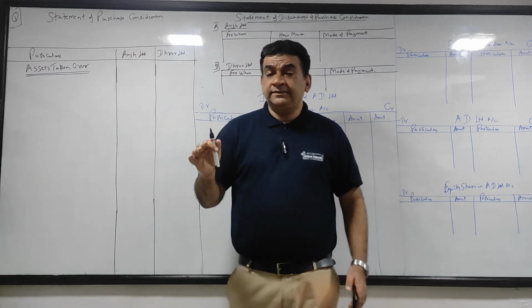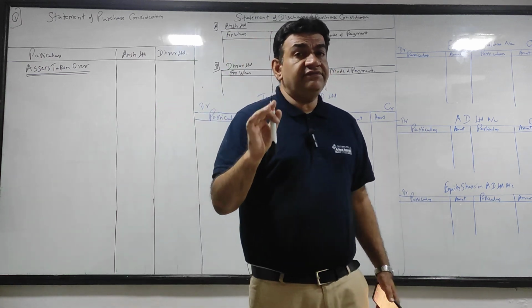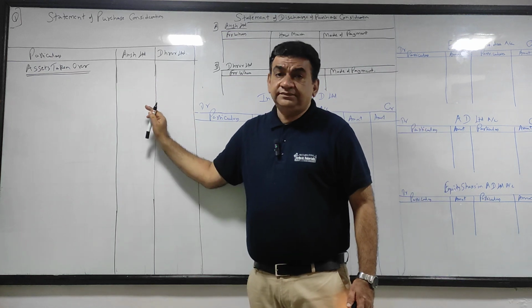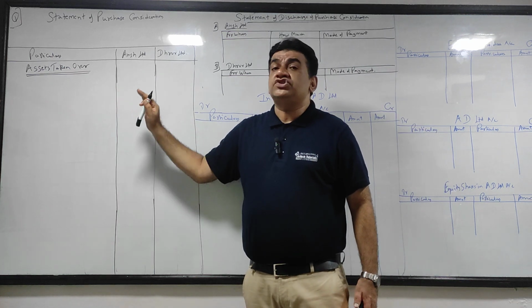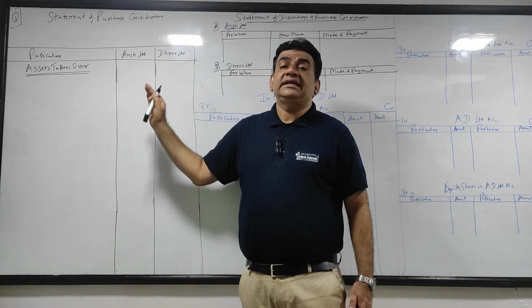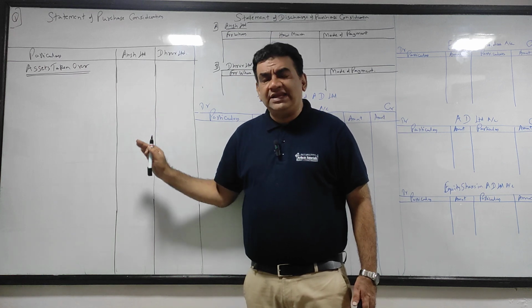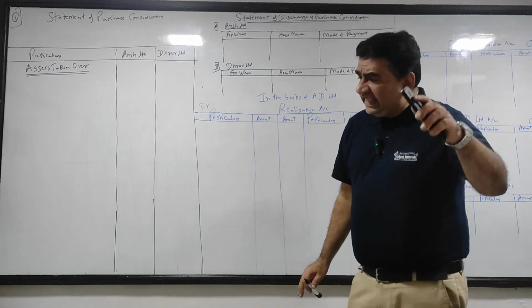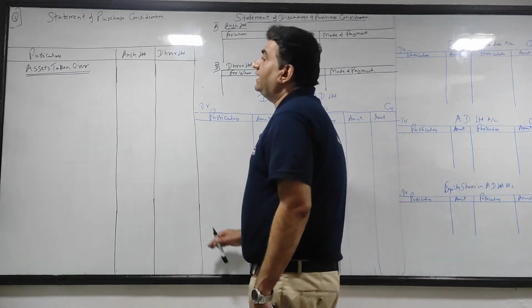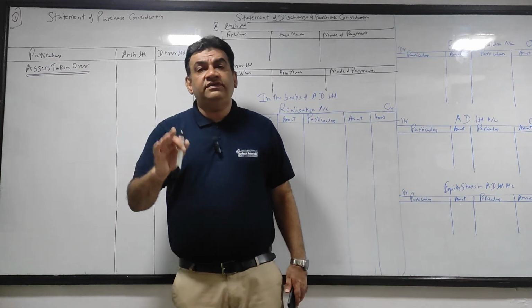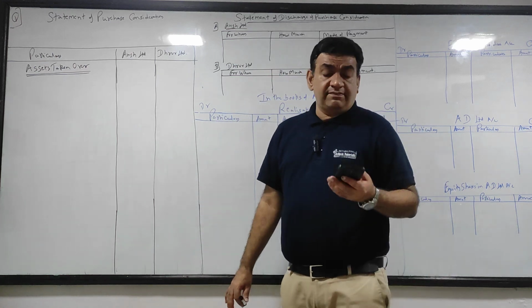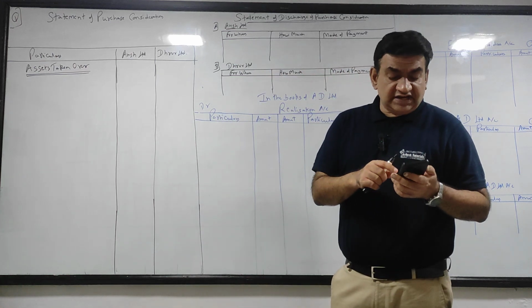And what I told you, if the question gives you the revised value, you will take the revised value. And if revised value is not given, then in that case, you will take the book value, that is balance sheet value. I'll repeat, if they give you revised value, you will take the revised value. And if revised value is not given, then you will take balance sheet value. Okay, chalo, let's take one by one.